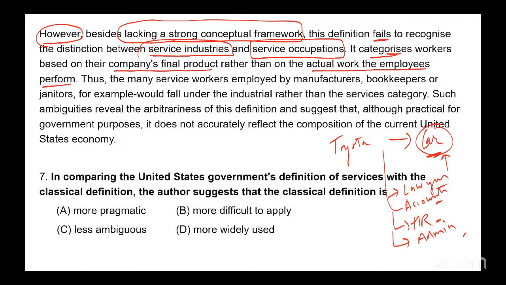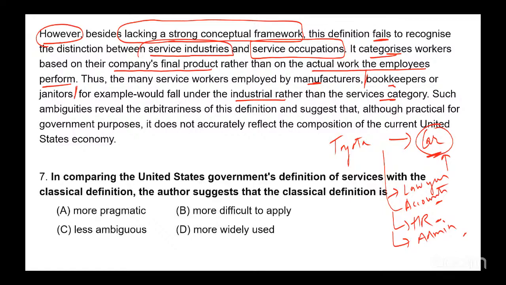So a lawyer working in Toyota is categorized as industry. Thus, the many service workers employed by manufacturers, bookkeepers or janitors, you would imagine, are service people, but would fall under the industrial rather than services category. This is what it is saying. So this is the problem with the United States government's definition.